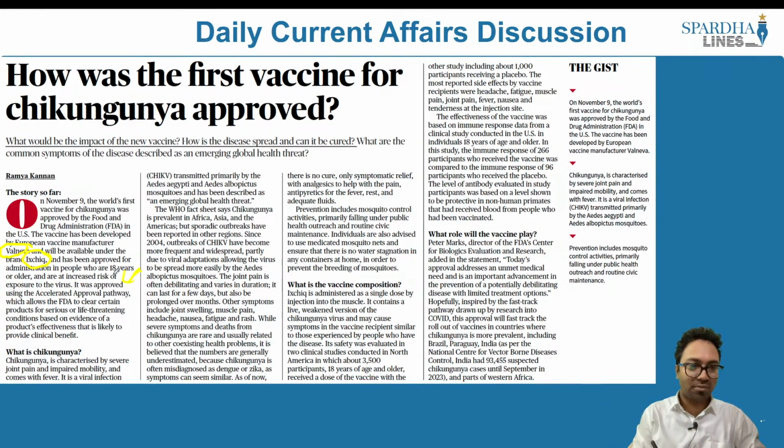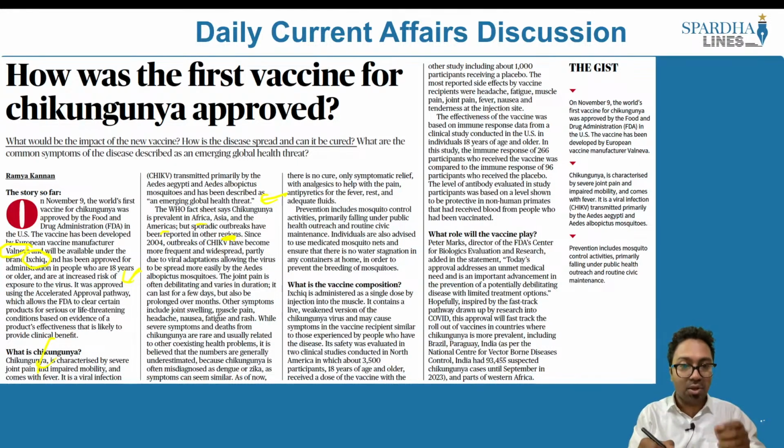Chikungunya is characterized by severe joint pain and impaired mobility and comes with fever. It is a viral infection transmitted primarily by mosquitoes and has been described as an emerging global health threat as well. Where is it prevalent? It is seen in Africa, Asia and the Americas, but sporadic outbreaks have also been reported in other regions. What are the symptoms? There is joint pain, joint swelling, muscle pain, headache, nausea, fatigue, rash, and so on.